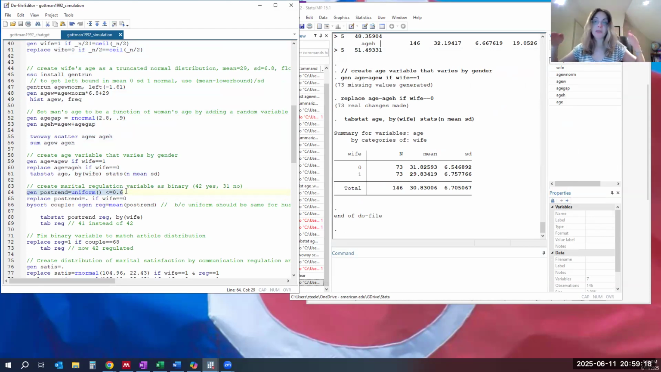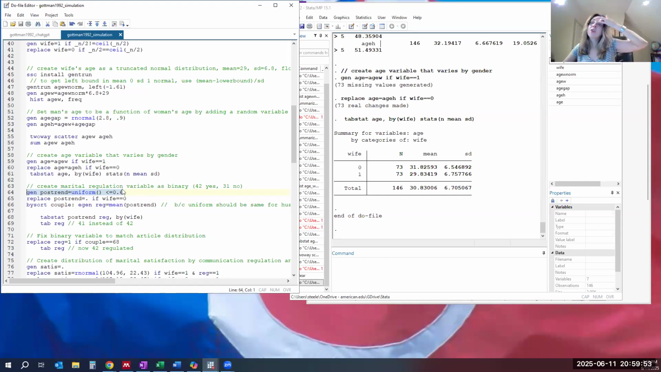a uniform distribution is just a flat random distribution. And so this is going to have a range from 0 to 1. And we're going to say, because we know that about 42% or 42 out of 73 people in the study had regulated communication styles, it was 42 out of 73, we're going to choose randomly which couples are going to be categorized as regulated. And we're going to call those positive trend equals 1.